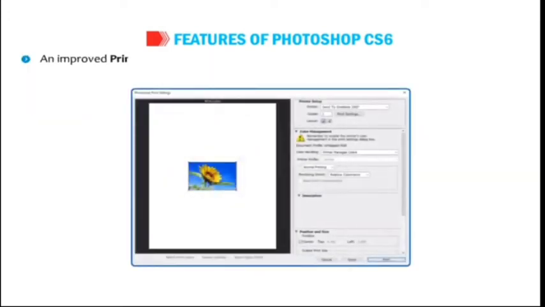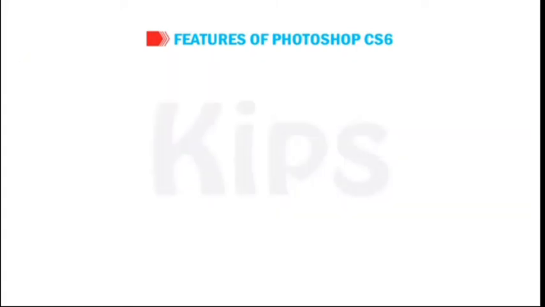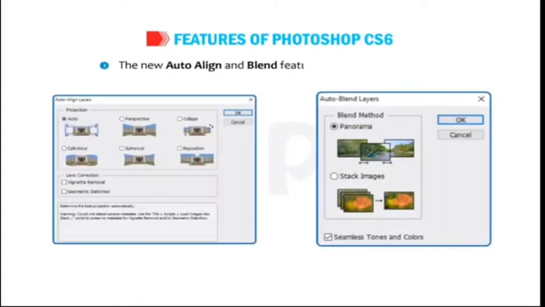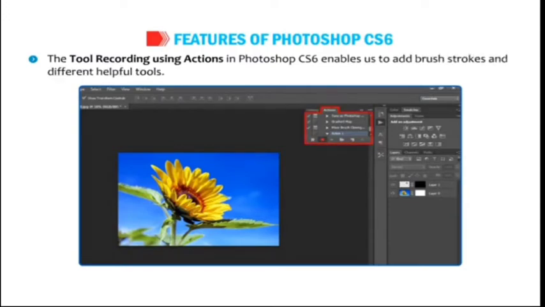An improved print window simplifies printing options and eliminates the need for separate print and print with preview commands. The new auto-align and blend features help to save time. The tool recording using actions in Photoshop CS6 enables us to add brush strokes and different helpful tools.